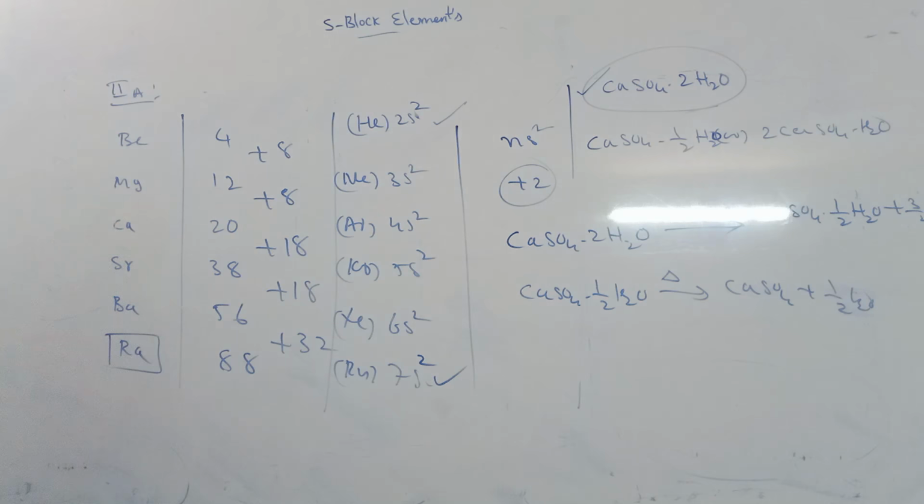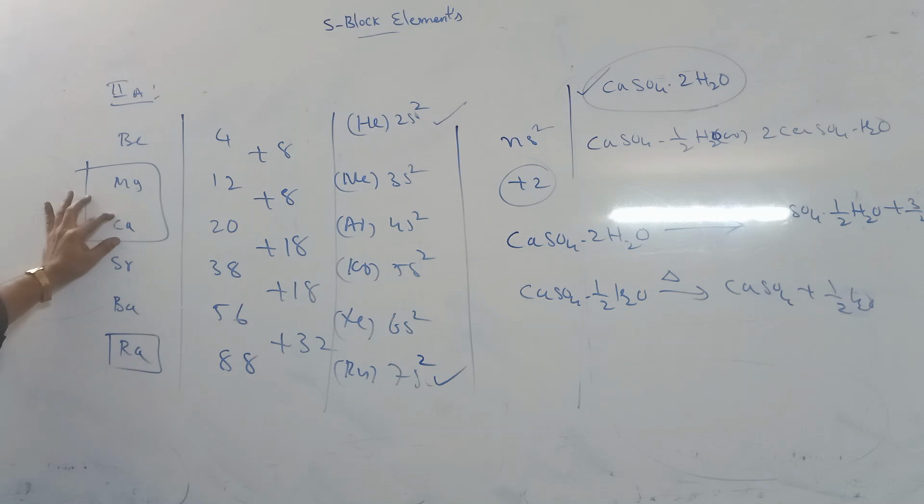Now the main one, biological importance. In this group, magnesium and calcium are more available in nature compared to beryllium. Magnesium means magnesite, MgCO3, and dolomite, MgCO3·CaCO3.